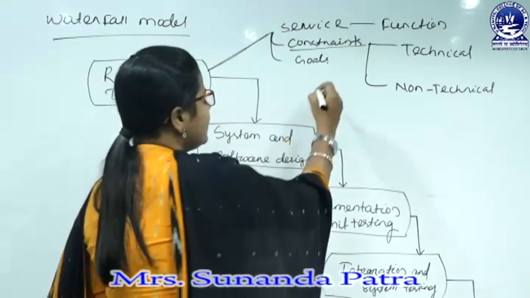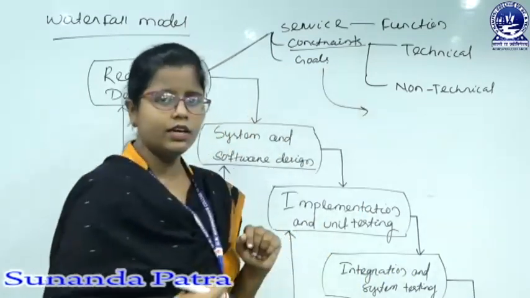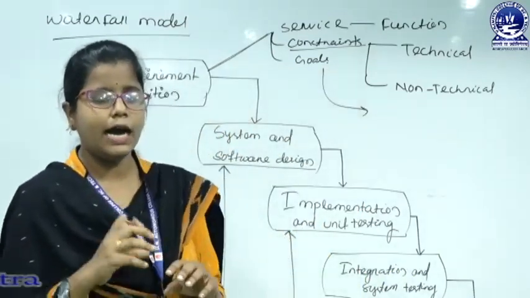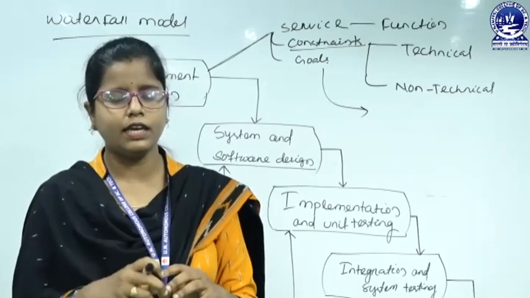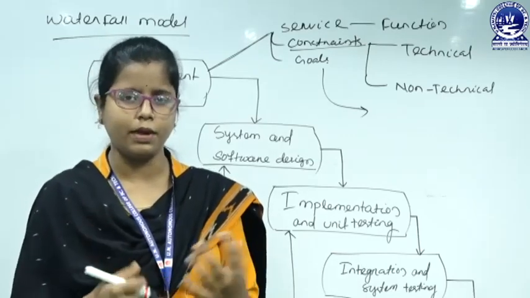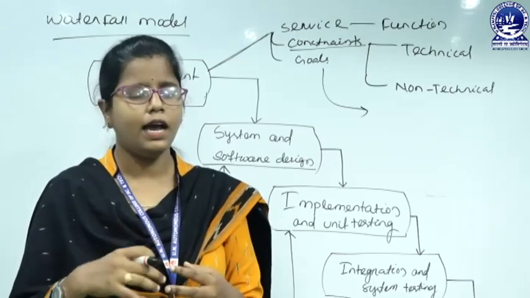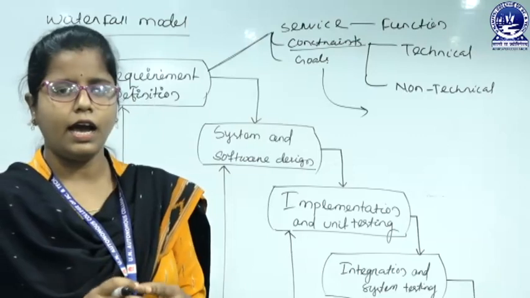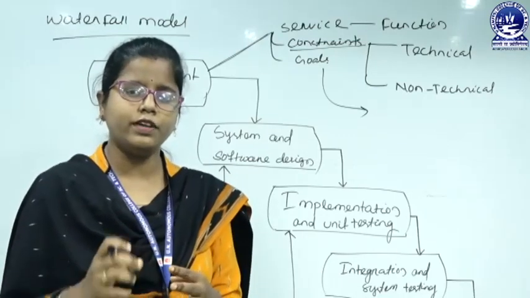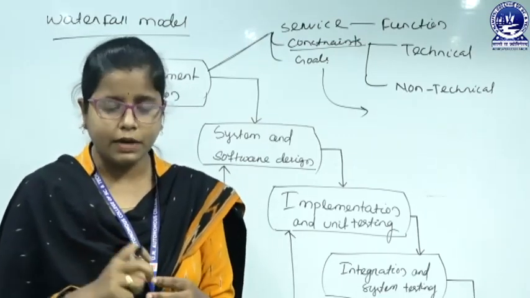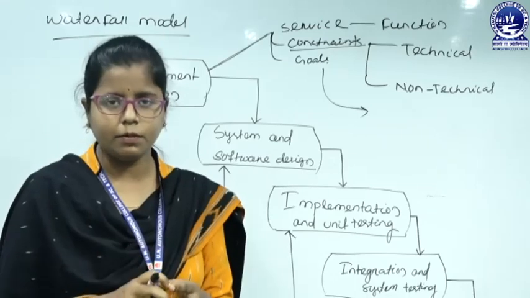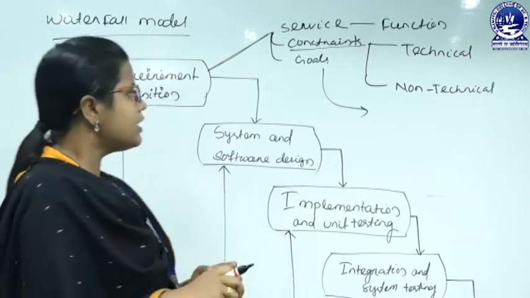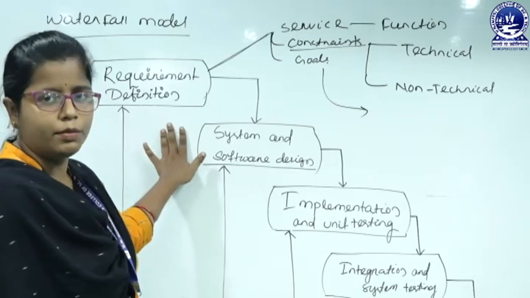And next, the third one is goal. So, what does goal mean? We have to define how much profit we get by developing this project for my customer. If I am developing software, from the management perspective, I have to know what the profit will be, and what brand name I will get after developing this software. All these things should be defined in the requirement definition.